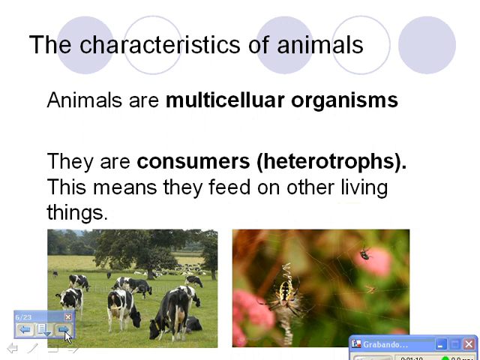The characteristics of animals. Animals are multicellular organisms. They are consumers, or heterotrophs. This means they feed on other living things.